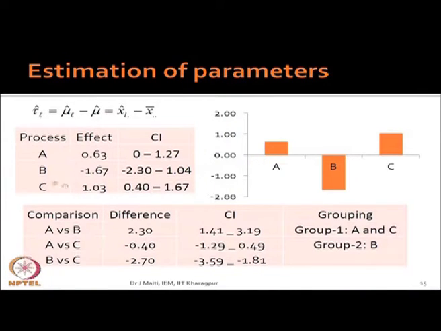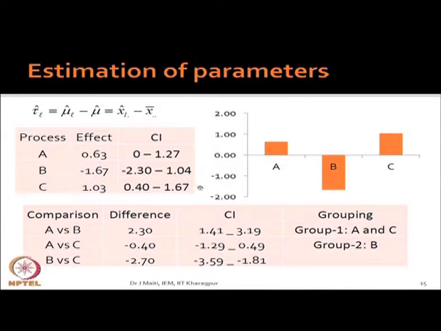Second one you see, it is minus 2.30 to 1.04. Third one if you see, it is 0.40 to 1.67, that is the confidence interval for the individual effects.